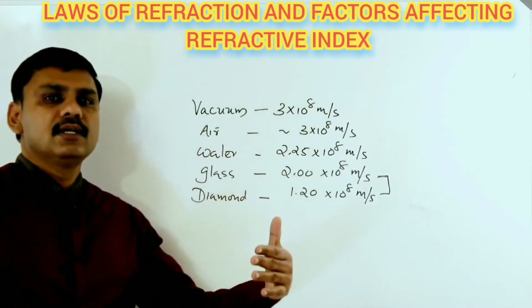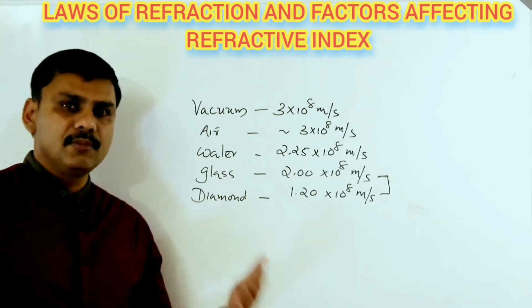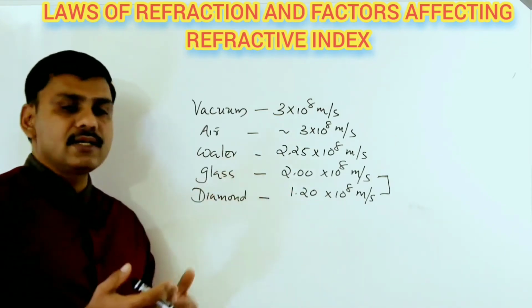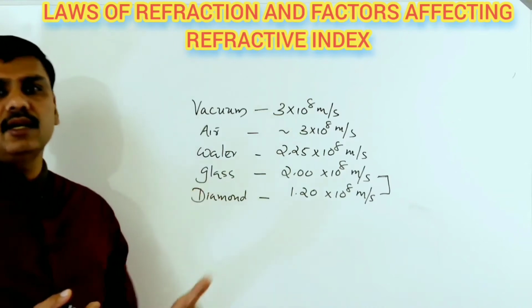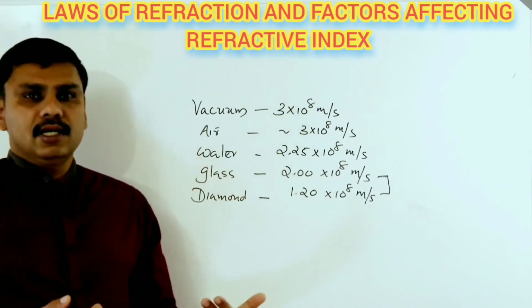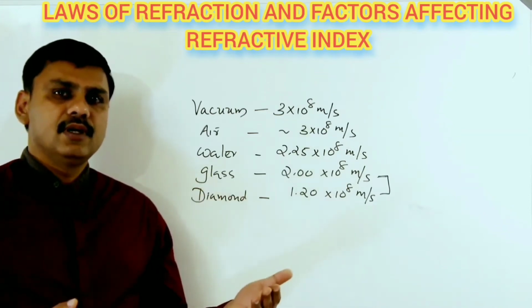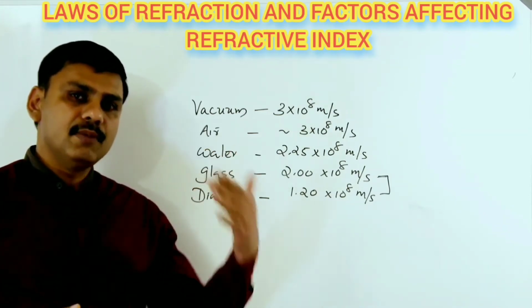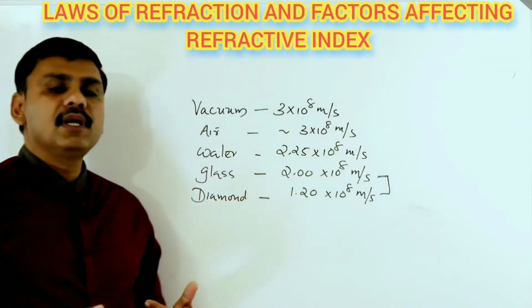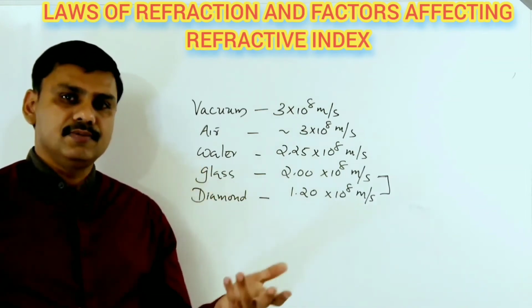It depends upon the other medium; only then can you say one medium is optically denser and the other optically rarer. Optically denser simply means the speed of light is minimum there, and optically rarer means the speed of light is maximum.